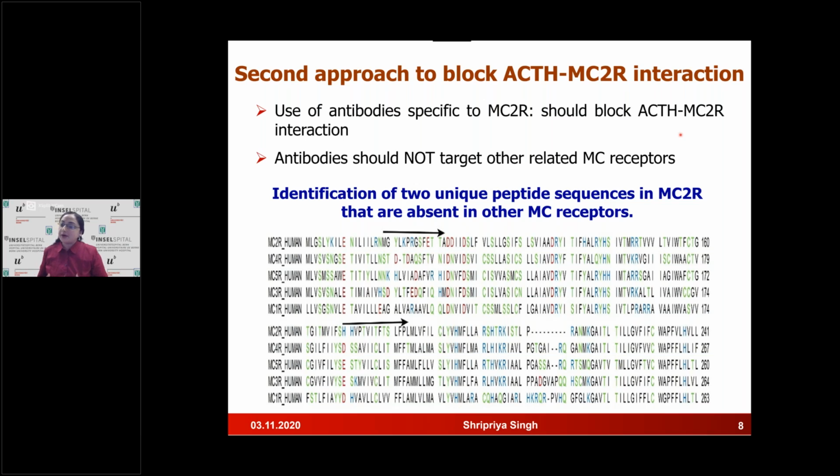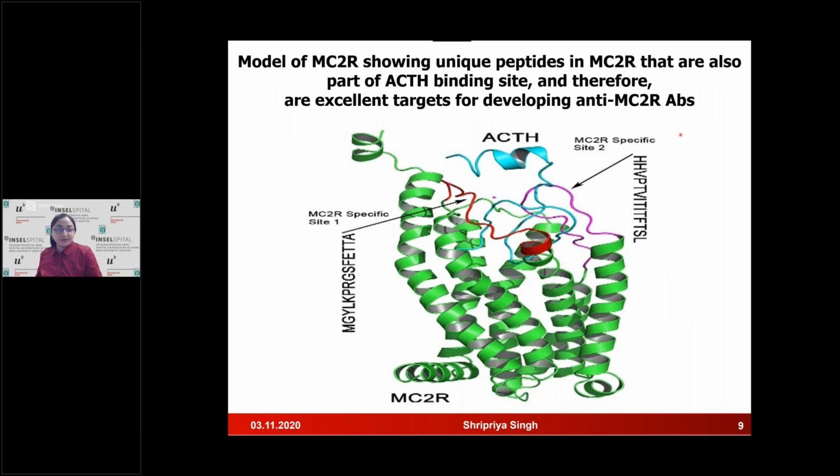But because the melanocortin receptors have sequence homology, we had to sequence all the amino acids and check that there are no overlaps. So finally we identified 2 unique peptide sequences in the MC2R that are absent in the other receptors. Here we have the sequence of the peptides, the amino acids. And the uniqueness of the sequence is that it is a part of the ACTH binding site and therefore will serve as an excellent target for developing anti-MC2R antibodies.